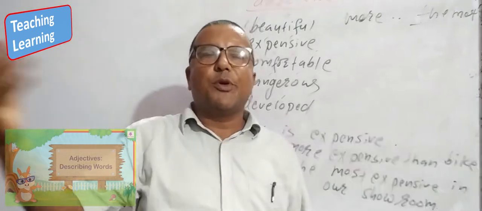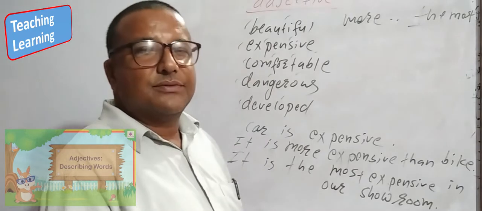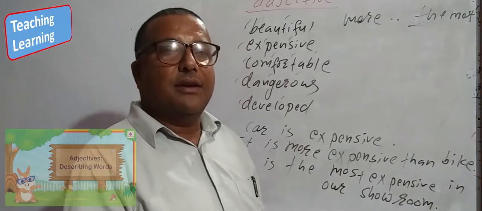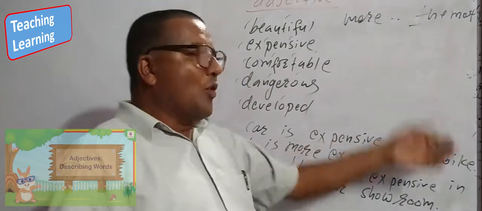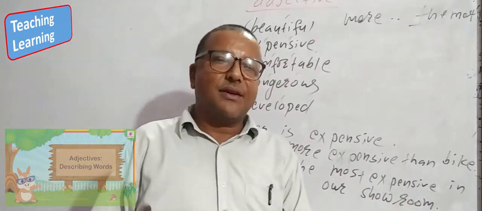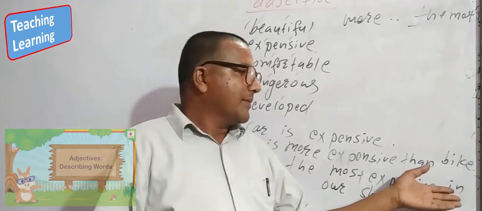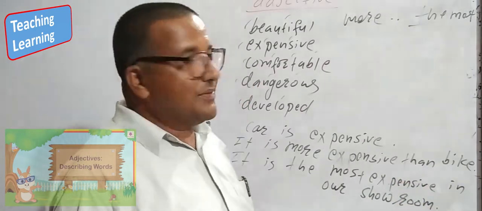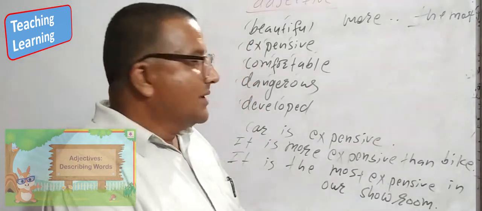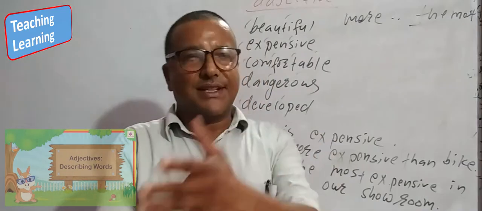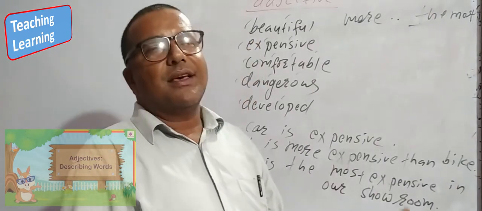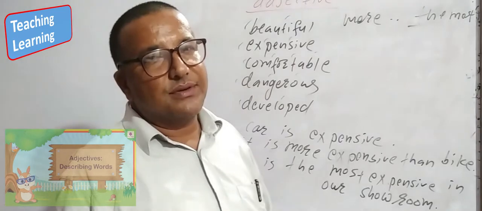She is more beautiful than other actresses. She is the most beautiful in India. Honda is expensive. Honda is more expensive than Bajaj. Honda is the most expensive. Canada is developed. Canada is more developed than Norway. Switzerland is the most developed.